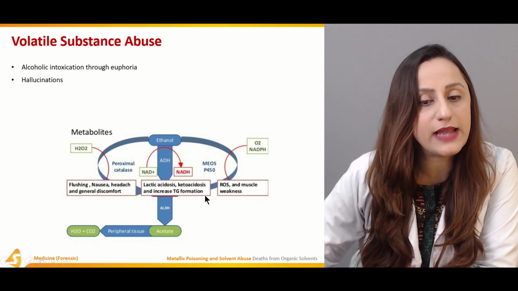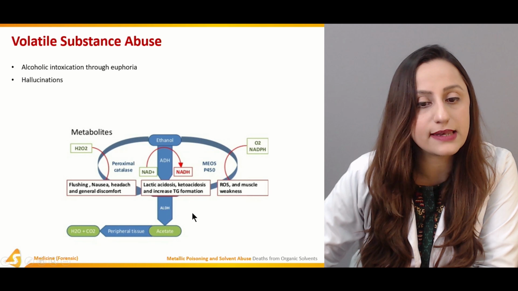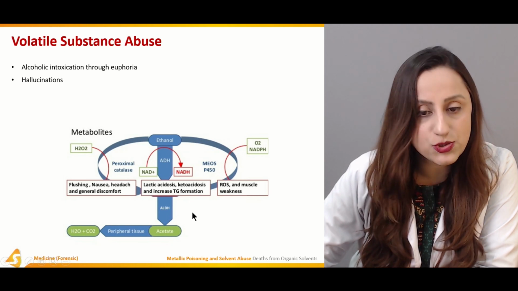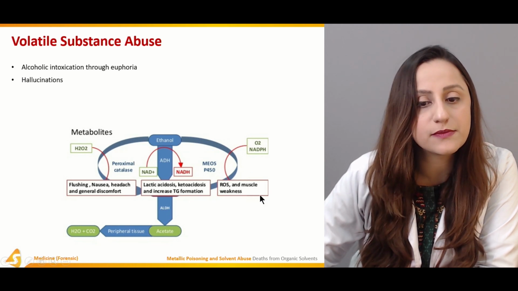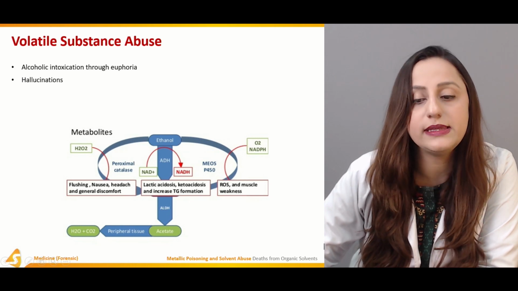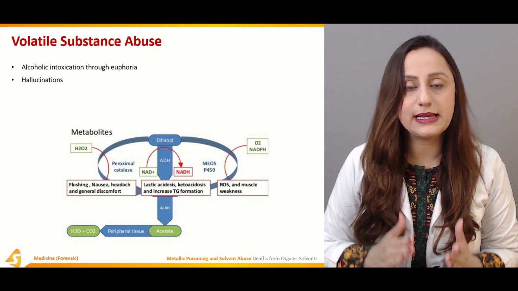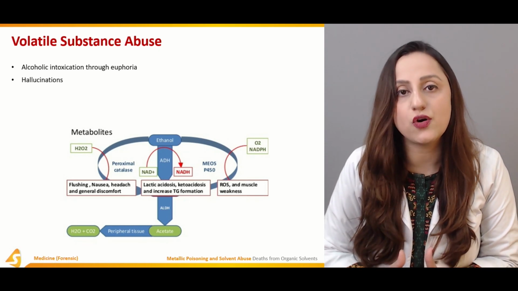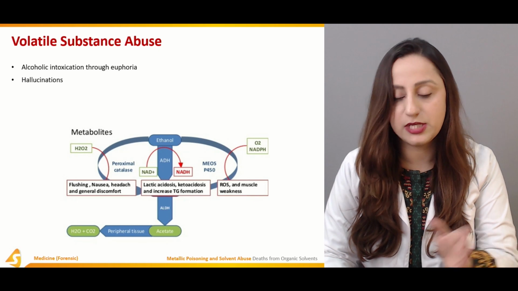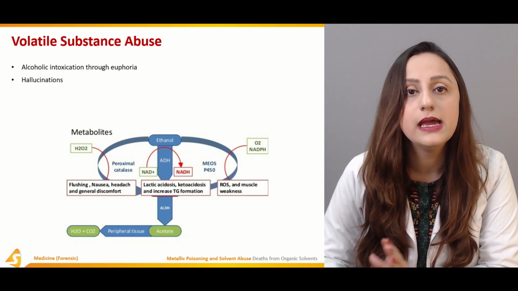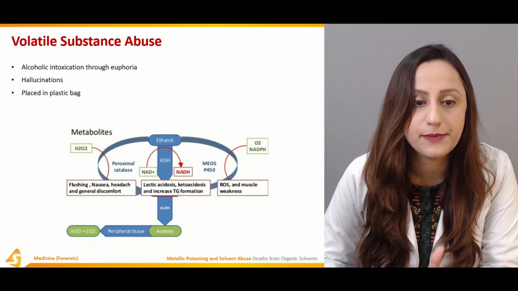Then there is this phase of lactic acidosis, ketoacidosis, and increased triglyceride formation, and then we have muscular weakness or muscular incoordination symptoms. So these are the symptoms or the stages of alcoholic intoxication that are observed depending upon the metabolic reactions that are taking place.